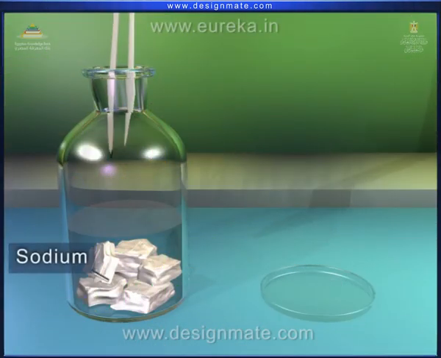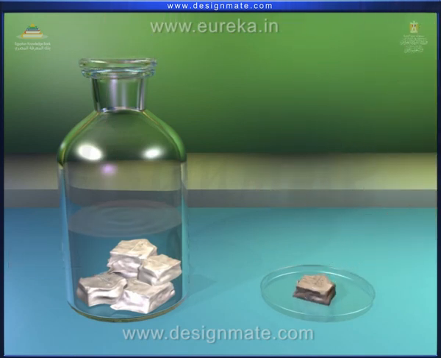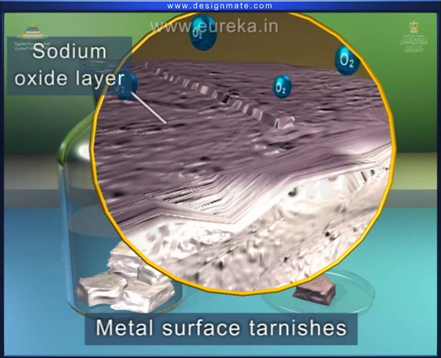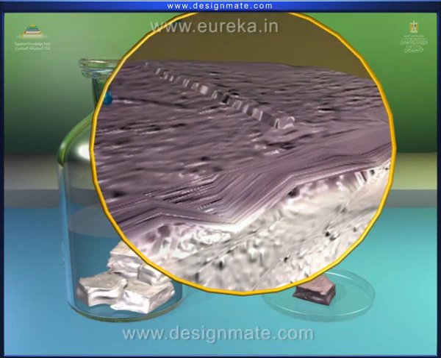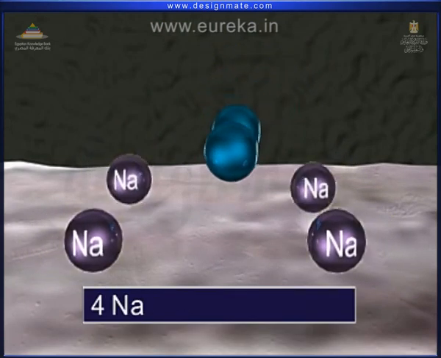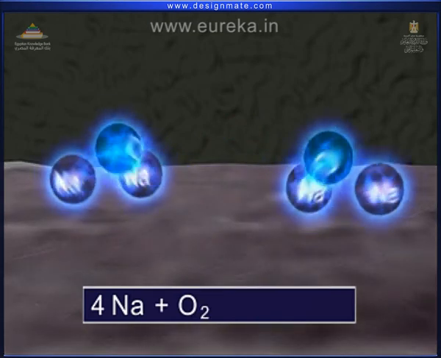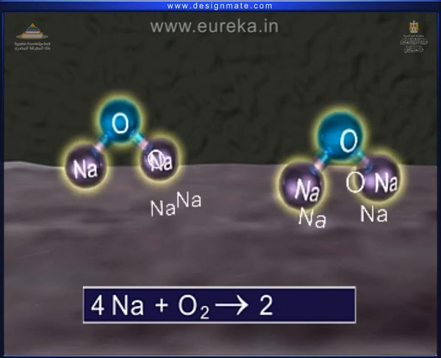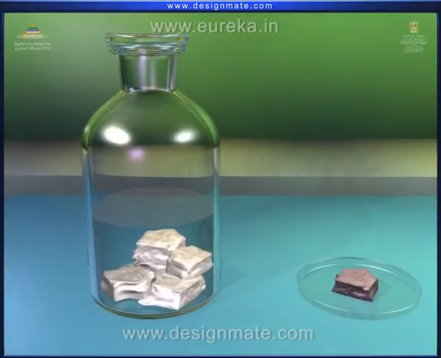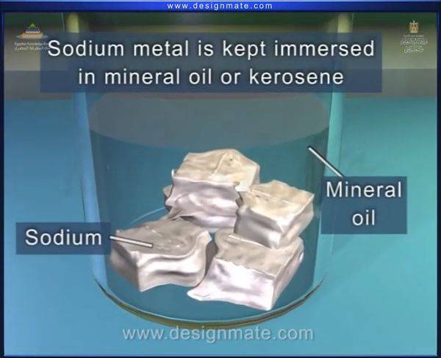When a highly reactive metal like sodium is kept in contact with air, the shining metal surface immediately tarnishes to a rough surface, and a sodium oxide layer is formed on the surface. Four moles of sodium Na react with oxygen O2 to give 2 moles of sodium oxide Na2O. So in order to protect sodium metal from tarnishing, it is kept immersed in mineral oil or kerosene.